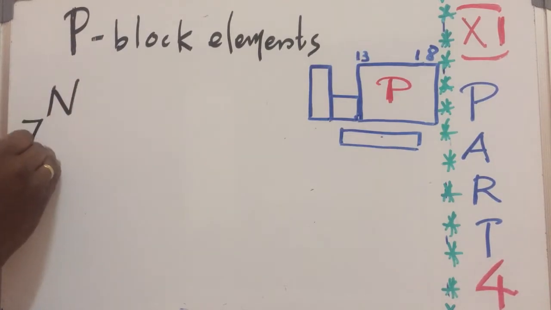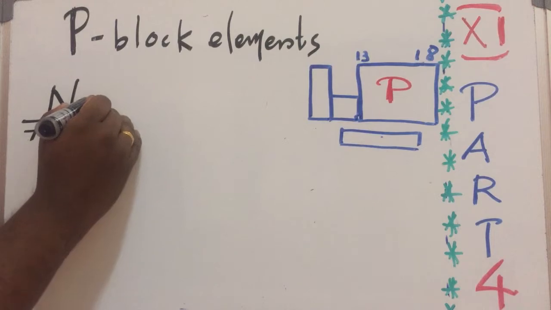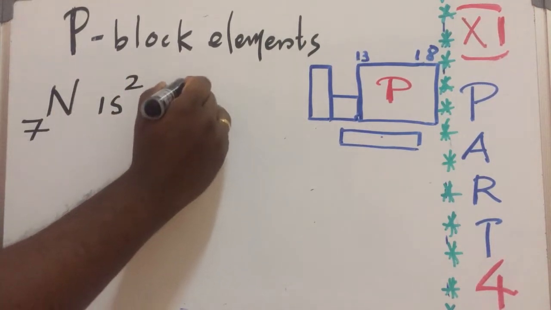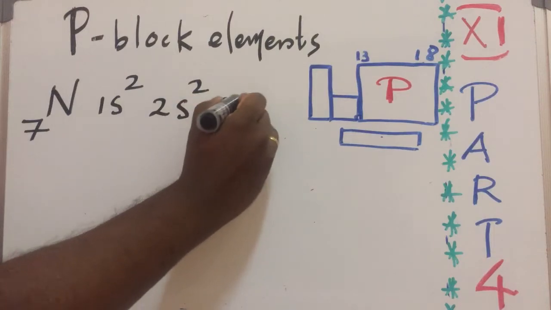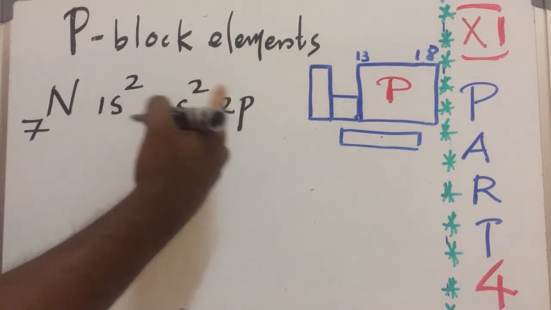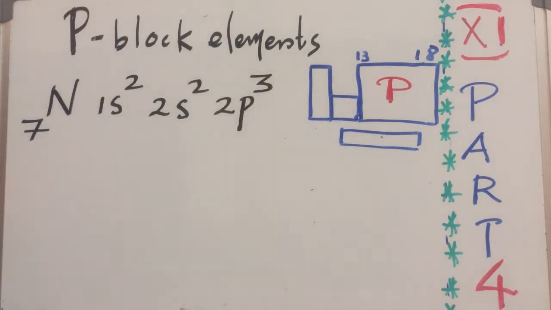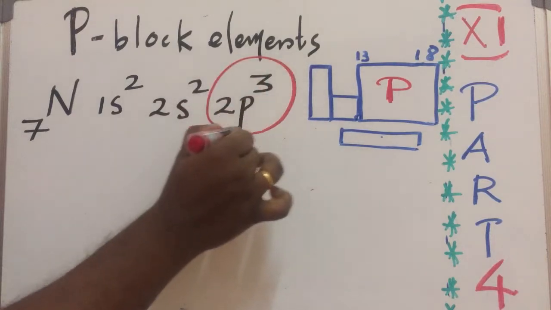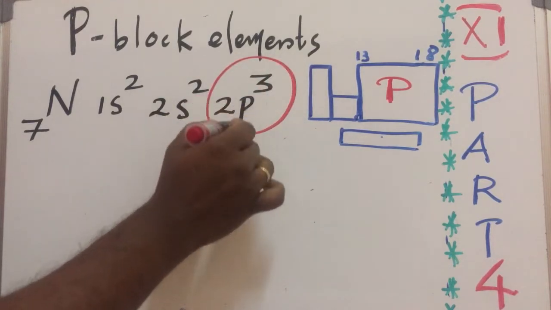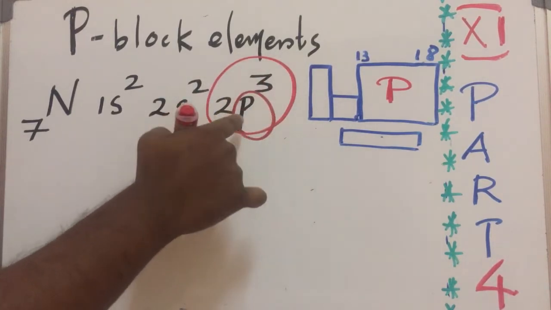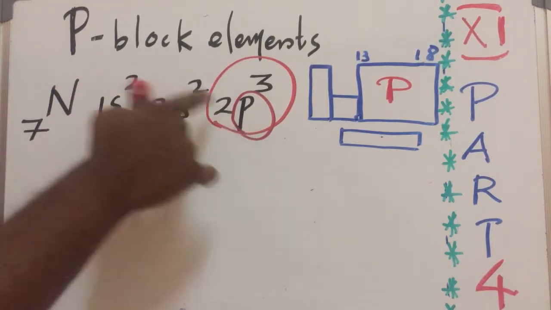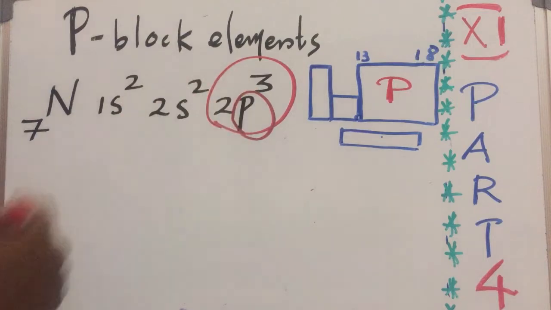The atomic number of nitrogen is 7. The electronic configuration is 1s2, 2s2, 2p3. Here, the last electron enters the 2p orbital. Since the last electron of nitrogen enters the p orbital, nitrogen belongs to p-block elements.